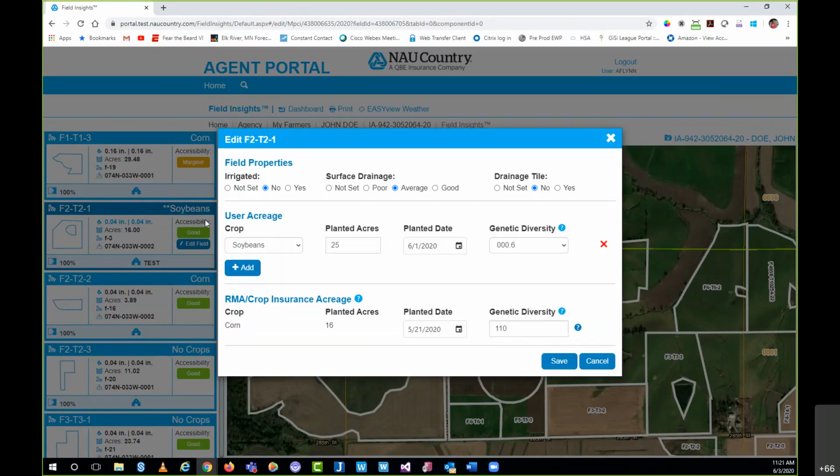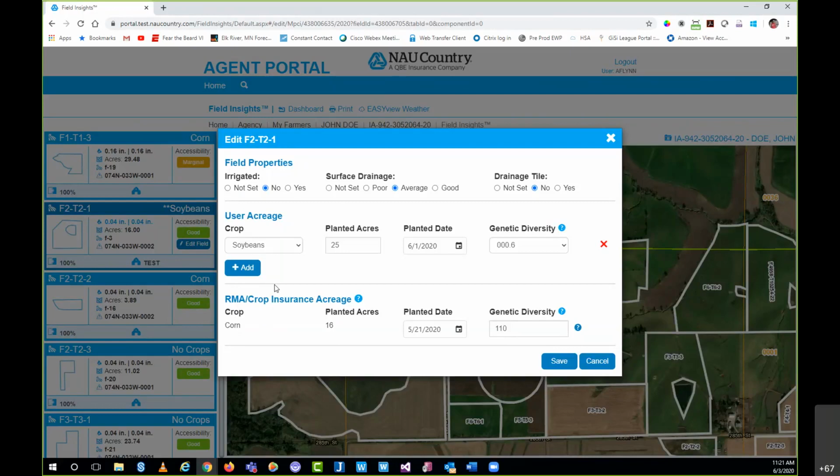And the reason for soybeans being the one that shows up on the actual field card, again, we simply want to honor that this was a farmer tool from the beginning, and if the farmer wants to put in soybeans, that's what he's going to be able to see on the field card. We can still utilize this corn information, which I'll show when I get to the growth model part, but as far as just the visibility on the field card, you're always going to see the user information before the crop insurance information.